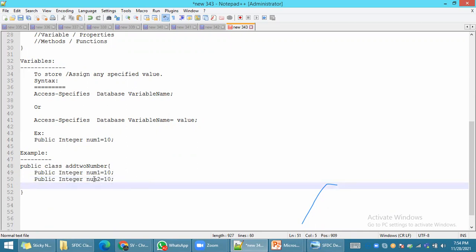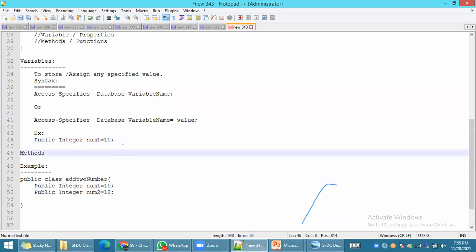Now, if you want to build any calculation logic, like addition or subtraction, you cannot do it directly in your class. If you want to do any calculation, make sure you do it within a method only. A method, or we can call it a function.